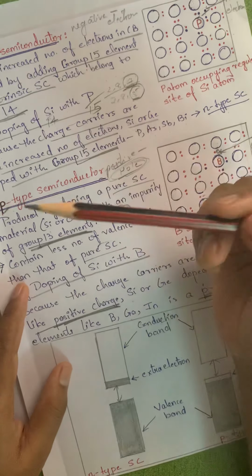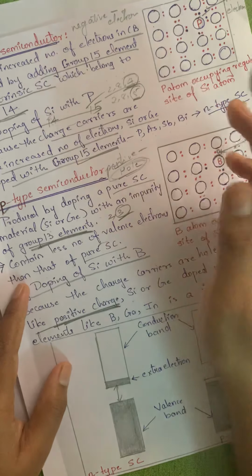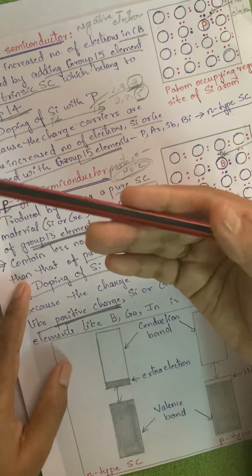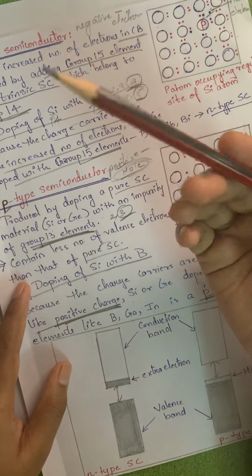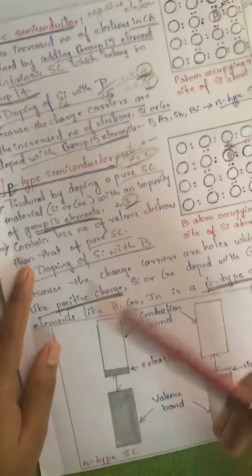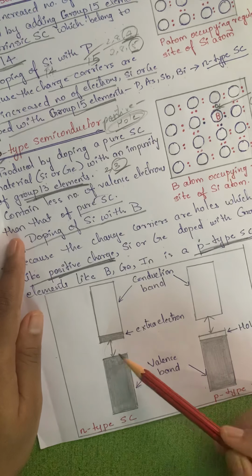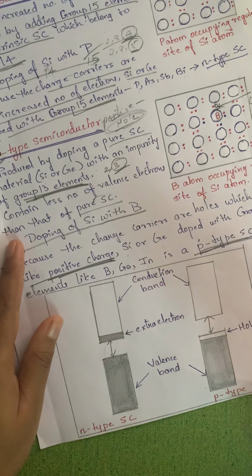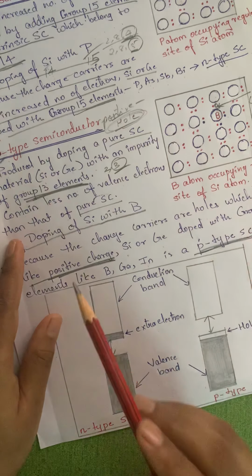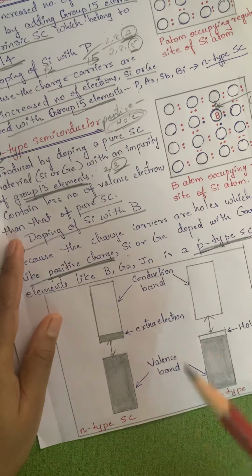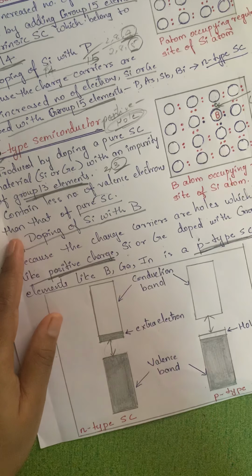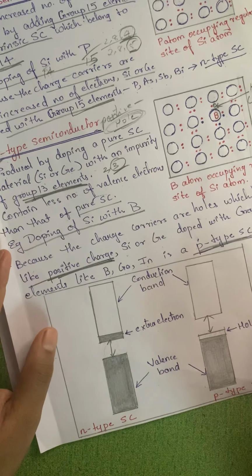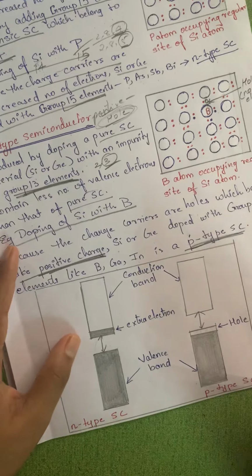Conductors are good conductors of electricity, insulators are bad conductors, and in semiconductors, when we apply some temperature, since the energy gap is less, electricity can be conducted. Semiconductors are insulators at low temperature and conductors at high temperature. These are the points you have to remember. Okay then, thank you.